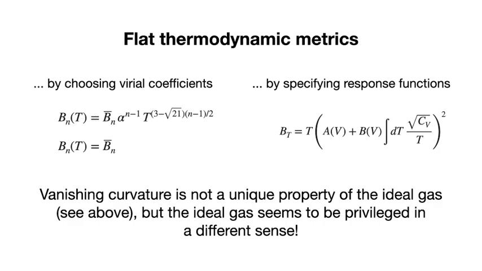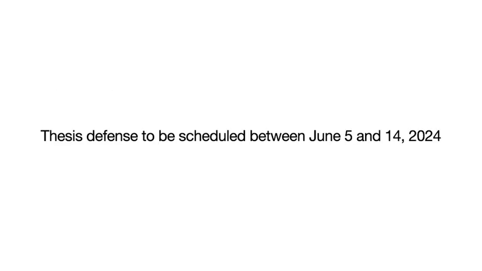Our main result is that vanishing curvature is not a unique property of the ideal gas, but that the ideal gas seems to be privileged in a different sense, which to our knowledge has not yet been described in the literature. For more details, please attend my thesis defense.